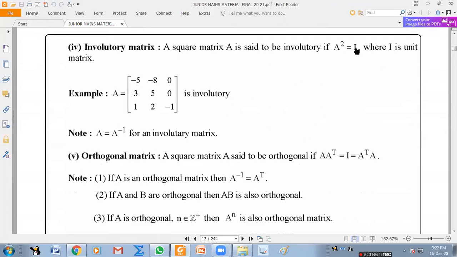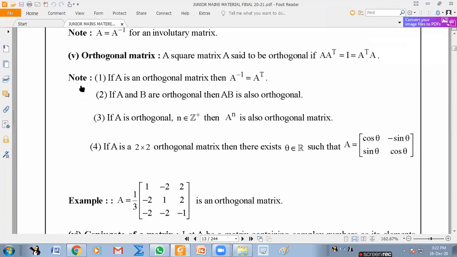Involutory means A square equal to I. What it means is that the matrix itself is its inverse. Again, if you apply det, det A can be 1 or minus 1. When you multiply with A inverse on both sides, you will get A equal to A inverse. Involutory matrix means either A square equal to I, or you can say the matrix and its inverse are equal. The det can be 1 or minus 1, it can't be 0. Orthogonal matrix: A into A transpose is I. The transpose itself is the inverse. Again, when you apply det there, you get det A whole square equal to 1, so det A can be plus 1 or minus 1, only two cases.